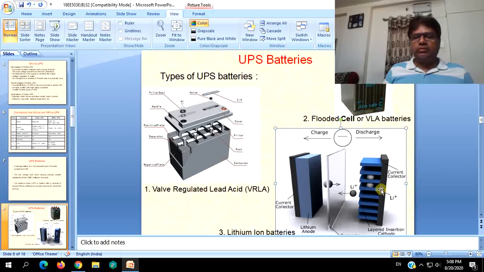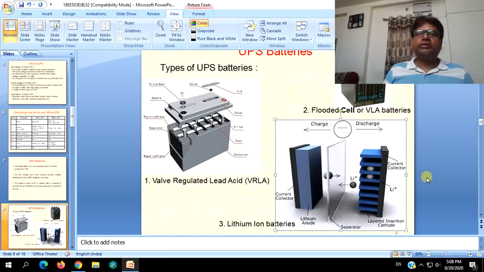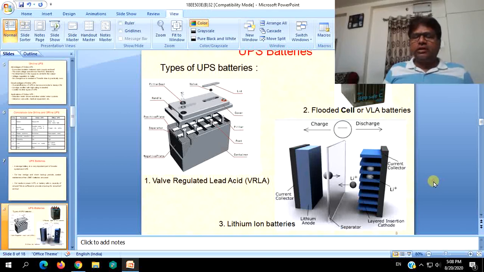Lithium-ion batteries are now the most extensively used for lesser ratings, particularly for our mobile phones and other electronic gadgets which are run by batteries. After the invention of lithium-ion batteries, battery technology is on a rapid rise. The weight has decreased and maintenance problems have also decreased. But for households and even for commercial applications, flooded cell batteries, owing to their affordable cost, are better choices for UPS.